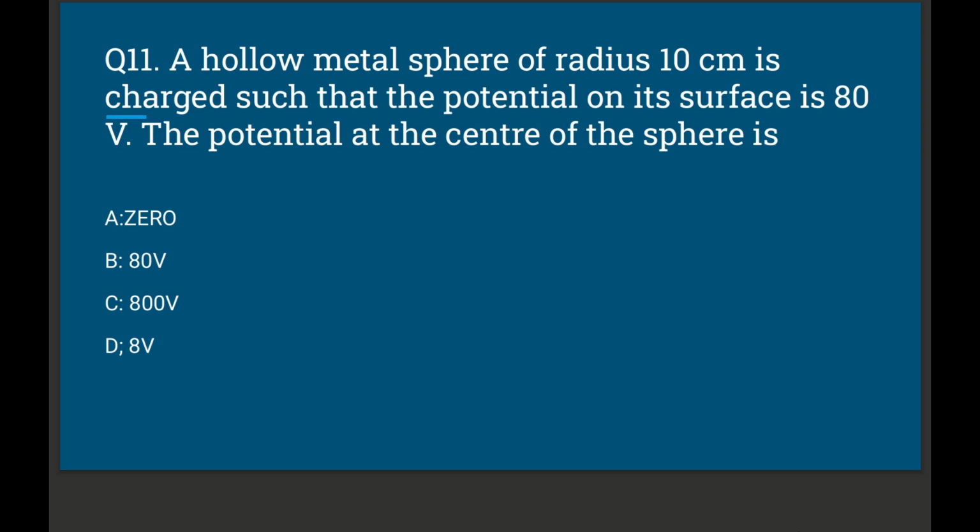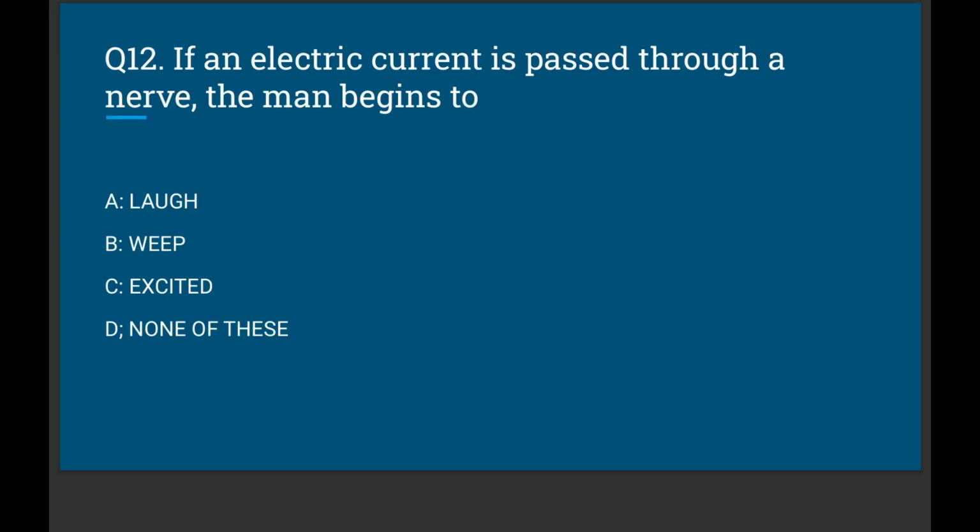The correct option is option B, 80 volt. Question number 12. If an electric current is passed through a nerve, the man begins to: option A, laugh; option B, weep; option C, excited; option D, none of these. The correct option is option C. It begins to excite.